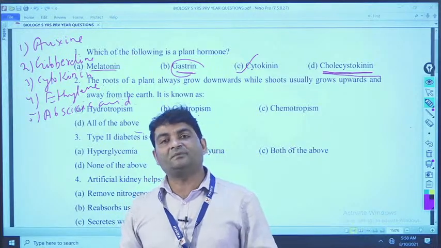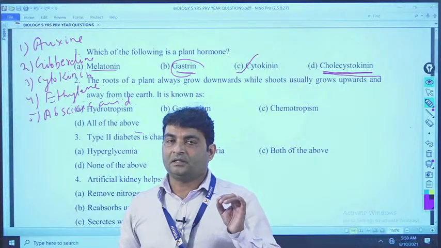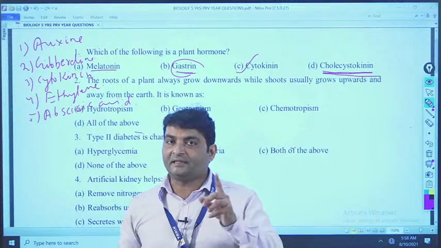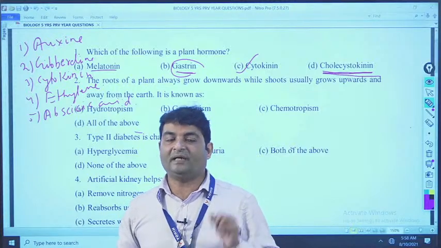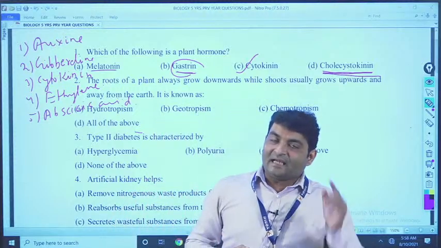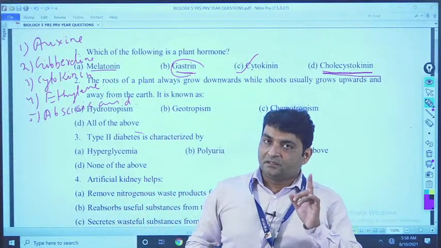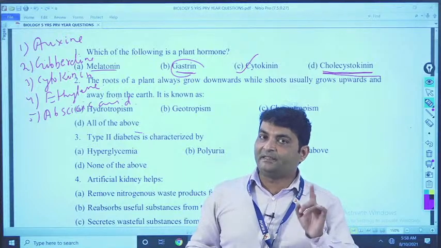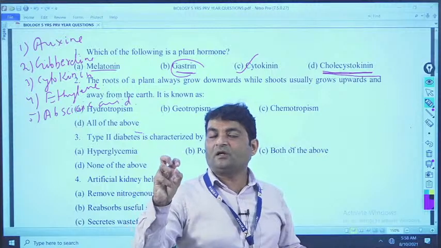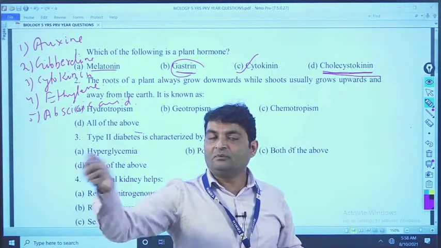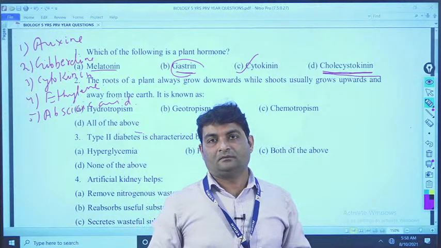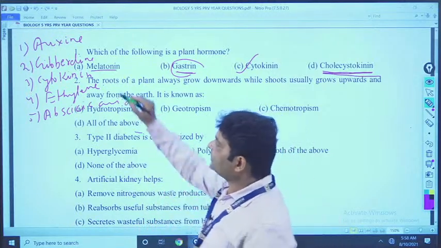And what is the function of that bile? That bile converts the bigger molecules of fat to smaller molecules of fat, and that is called emulsification of the fat. Got my point? Now, that bile secreted means that bile produced by the liver and deposited in the gallbladder, and this hormone squeezes the gallbladder to release the what? Release the bile. Understood? Now, question number 1 solved.